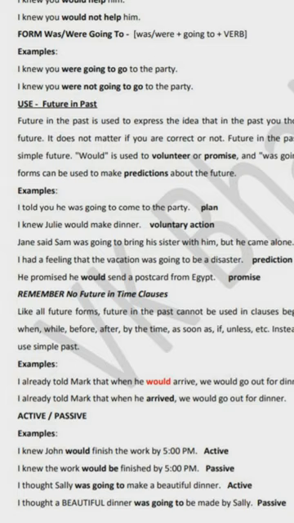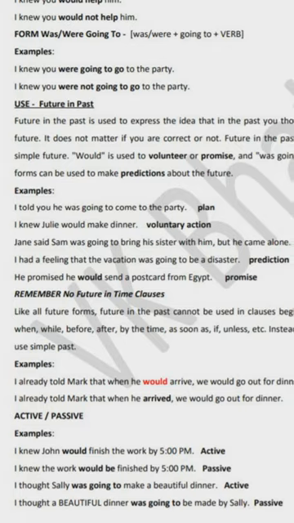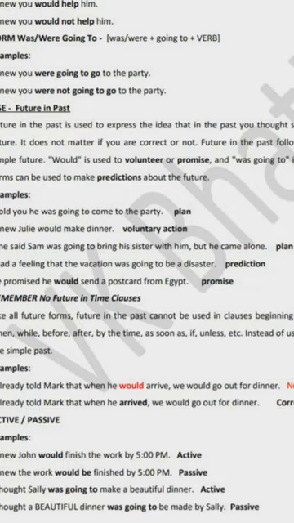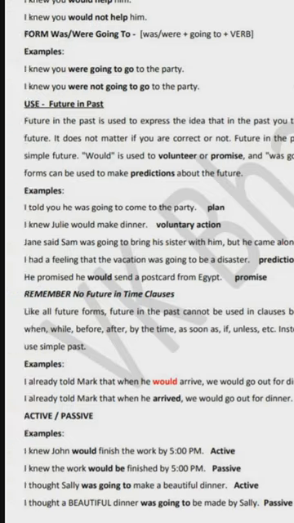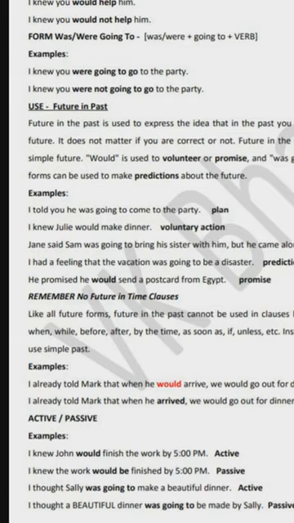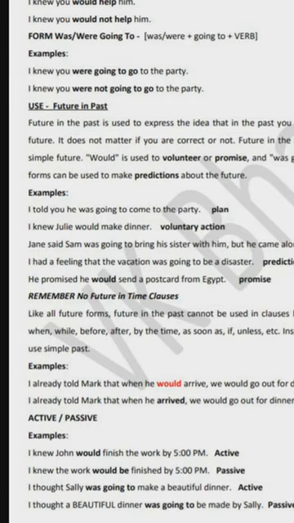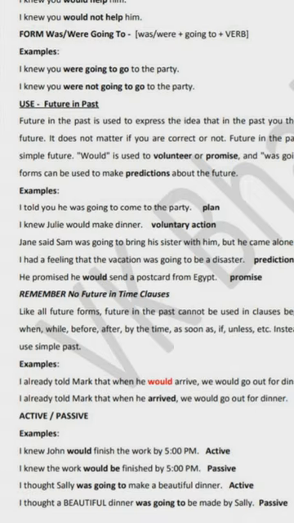Second, I knew Julie would make dinner. Here would is showing voluntary action by Julie. Jane said Sam was going to bring his sister with him. It is again showing the plan. I had a feeling that the vacation was going to be a disaster. It is showing the prediction about the future. He promised he would send a postcard from Egypt. Now here would is showing a promise. So these are examples of uses of would and was going to.